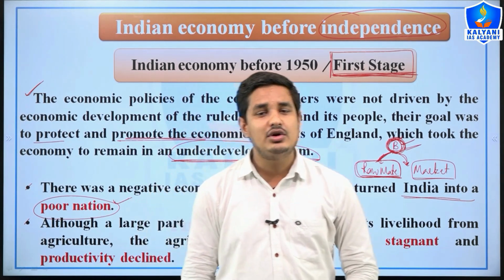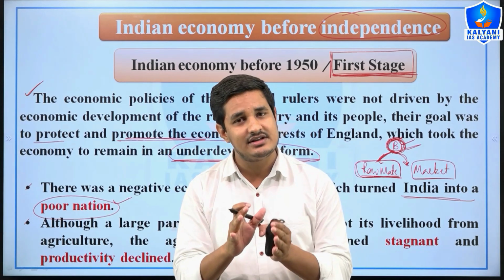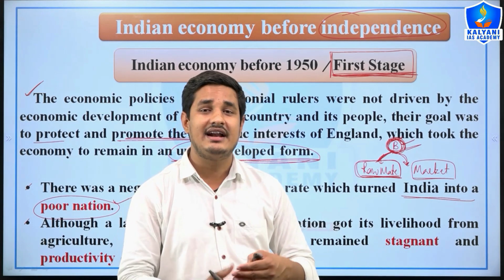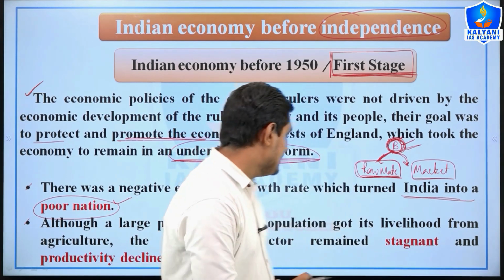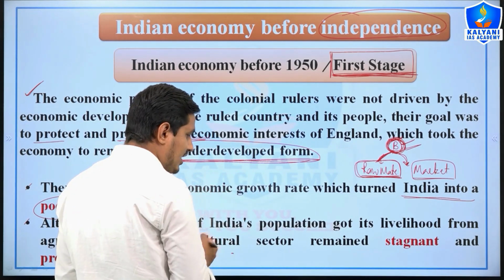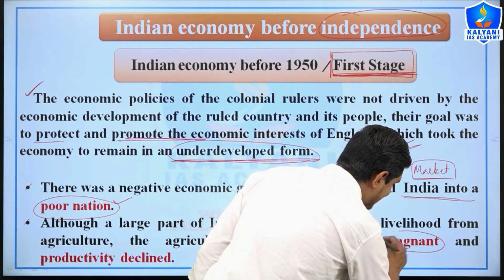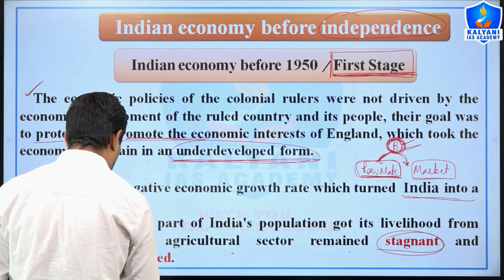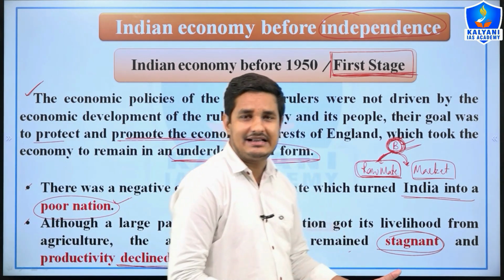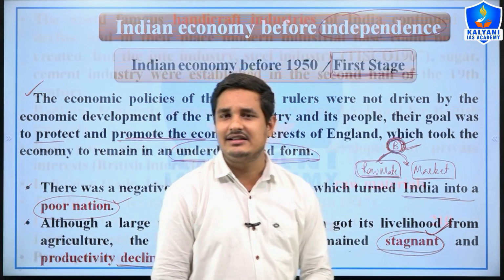Second thing is that although a large portion of Indians were directly dependent on agriculture and they performed the agriculture activity, but despite this there was a negative growth in the agriculture sector, or we can say that the agriculture sector remained stagnant, or the production also declined. So the production in the agriculture sector declined and the progress was stagnant in the agriculture sector.